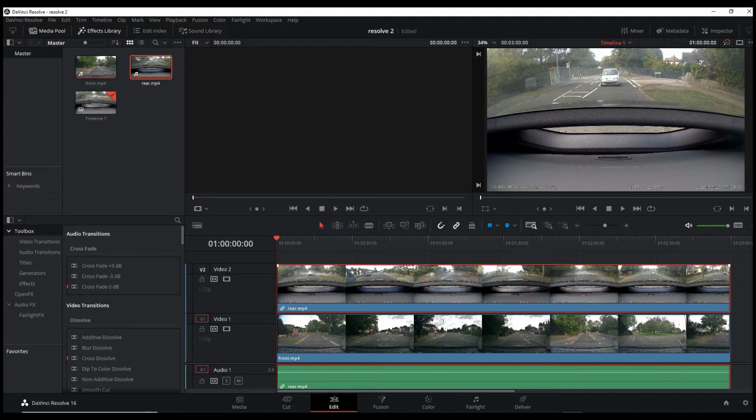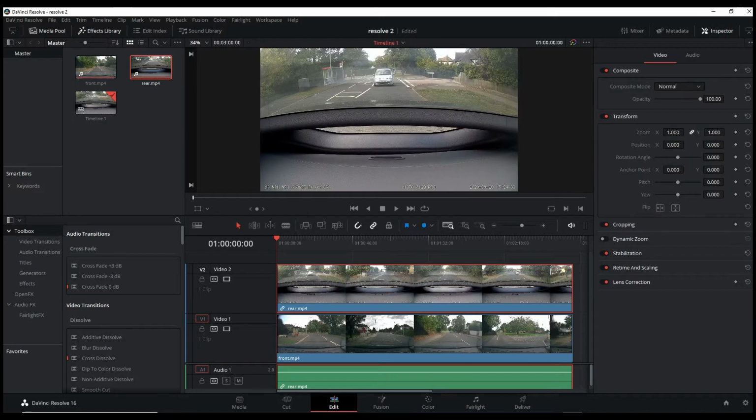Now, once we've done that, we make sure the rear clip, or whatever is on track 2, is active by clicking it to highlight it. Come up to inspector. This is where we change to the picture in picture. Zoom changes the size of this picture. Position changes the position of where we want it. So I actually want it a lot smaller, so we'll zoom that out.